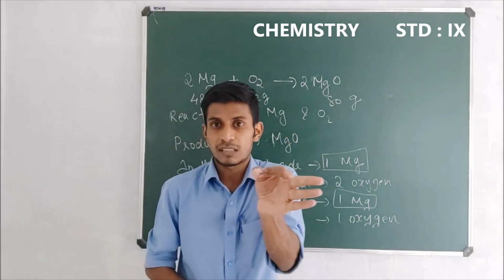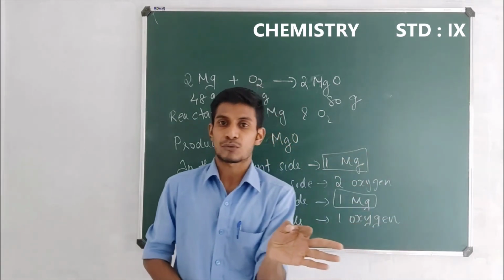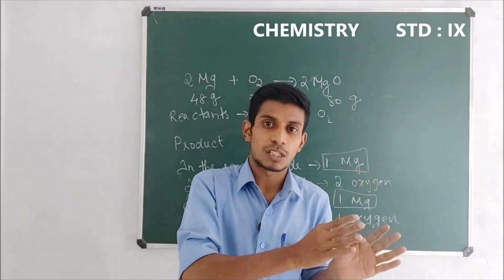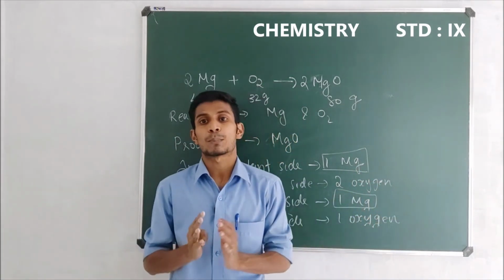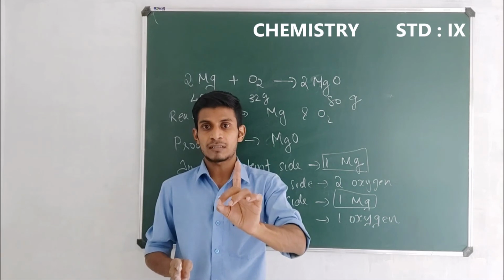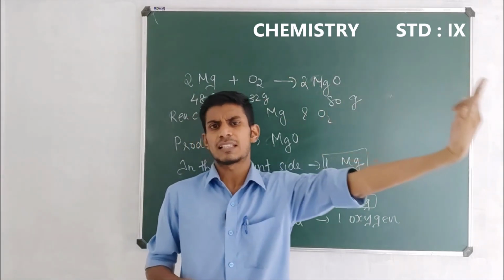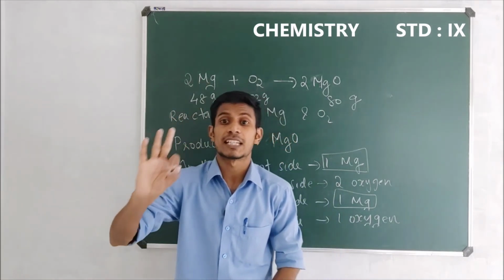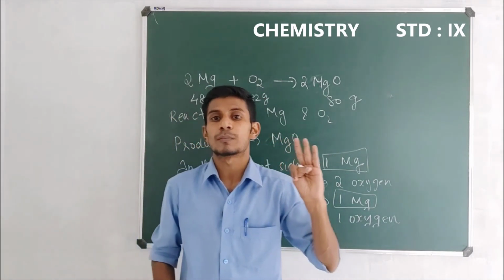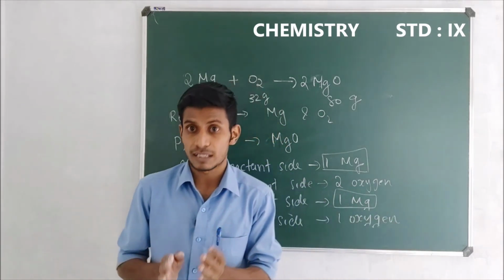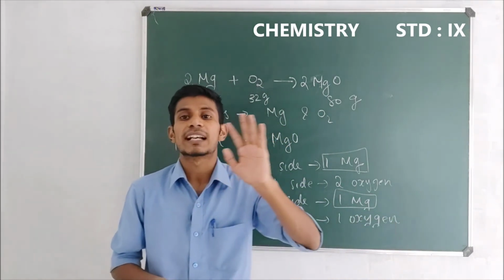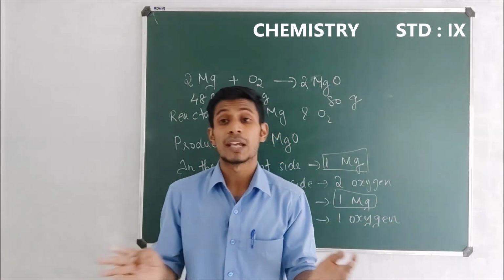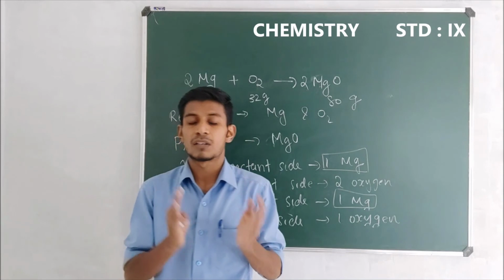In any chemical reaction, the total mass of the reactants will be equal to the total mass of the products, which means mass can neither be created nor destroyed, and this is known as the law of conservation of mass. And who proposed it? Very good, Antoine Lavoisier.